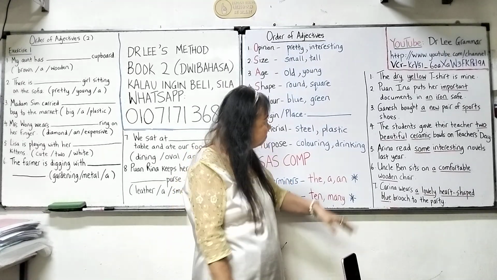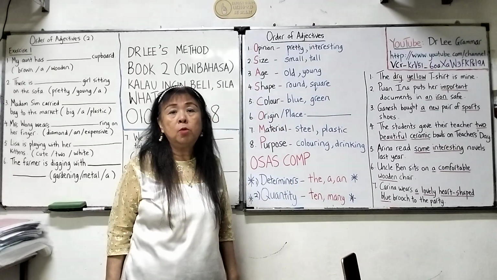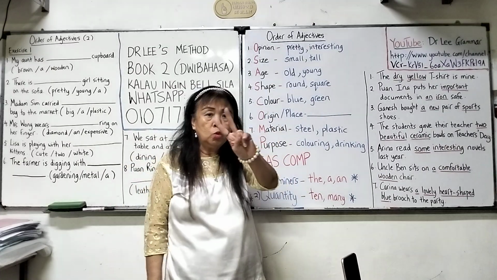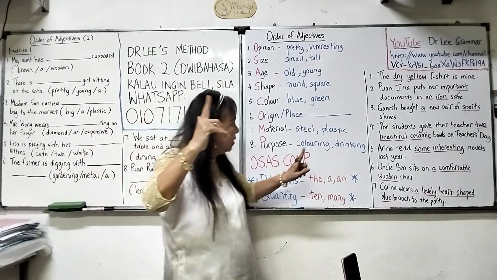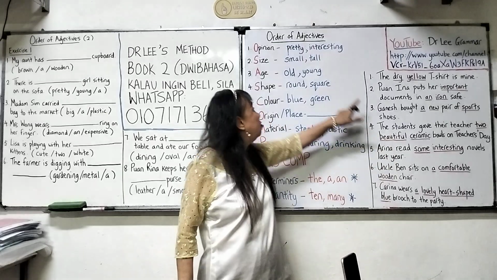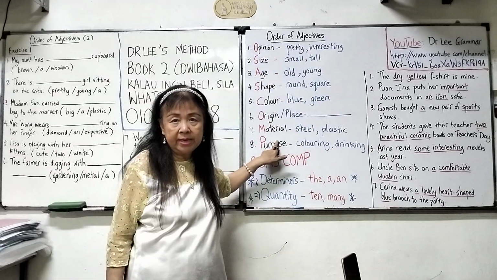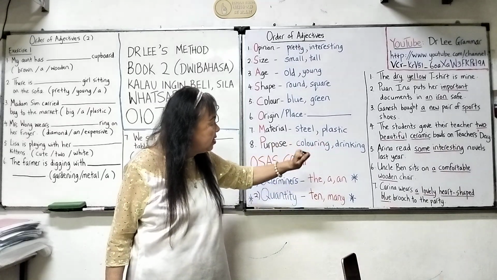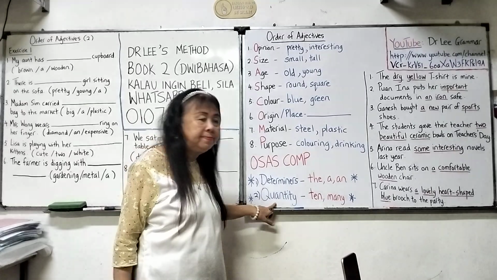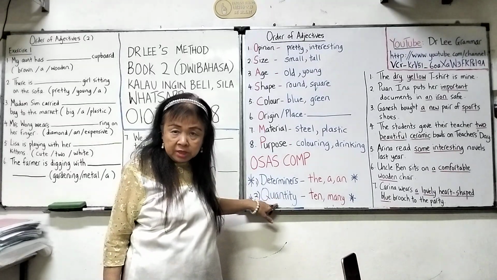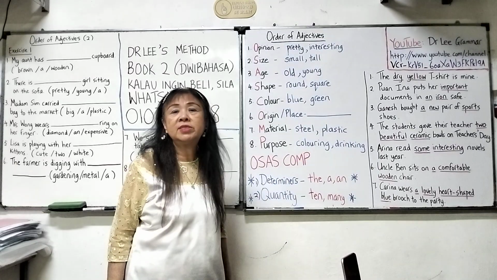The purpose. The students gave their teacher 2 beautiful ceramic bowls on Teacher's Day. So 2 is quantity, it comes first. After quantity, then you mention beautiful, which is opinion. After opinion, material, ceramic. Okay? Arina read some interesting novels last year. Some starts first because some is quantity. After quantity, then you mention opinion. So the opinion is interesting.